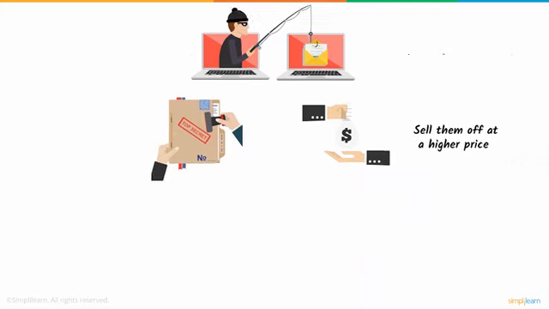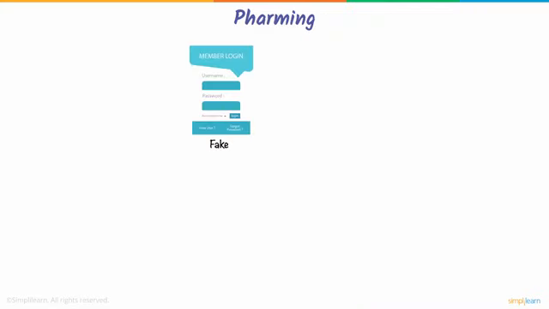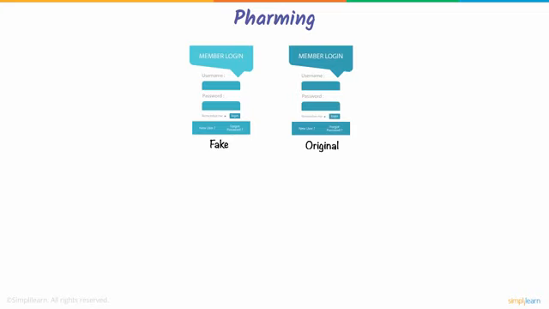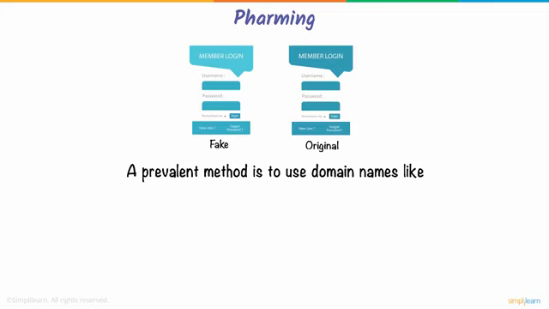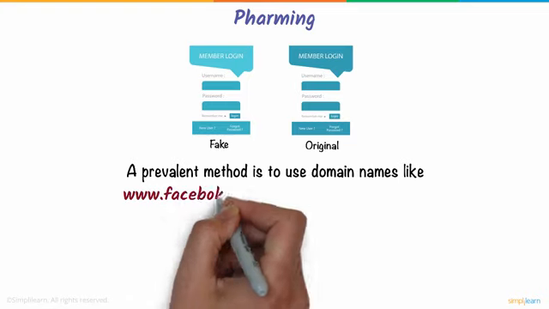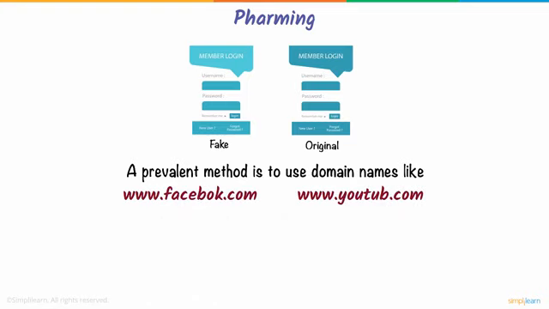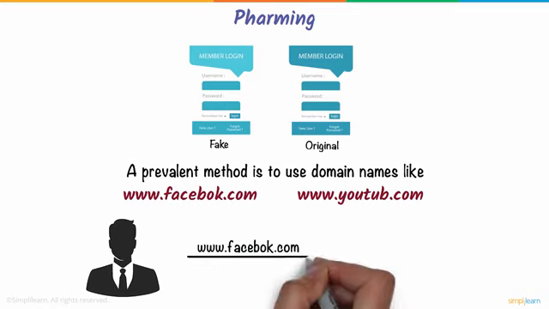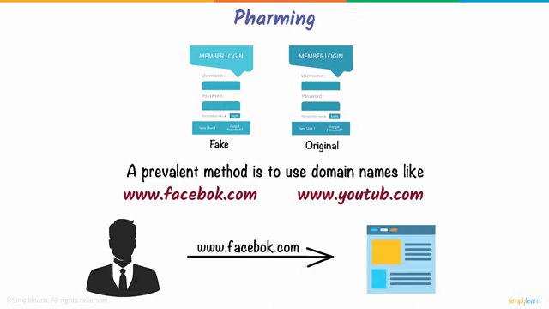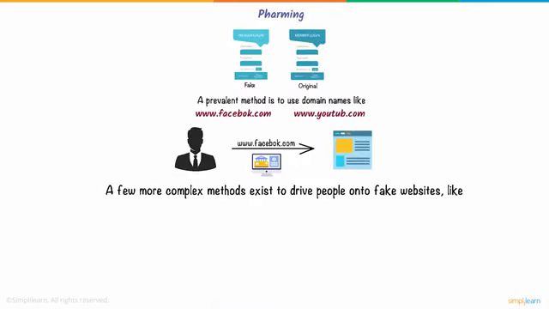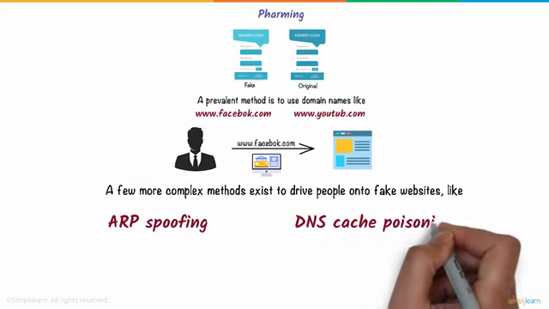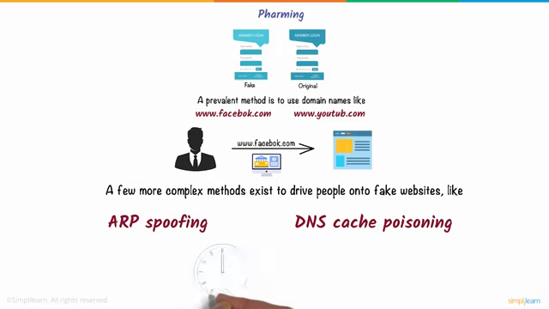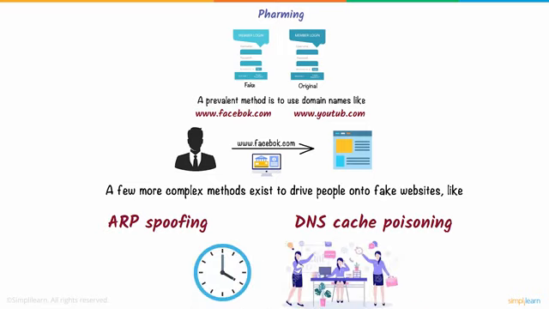Apart from just emails, pharming focuses on fake websites that resemble their original counterparts as much as possible. A prevalent method is to use domain names like Facebook with a single O or YouTube with no E. These are mistakes that people make when typing the full URL in the browser, leading them straight to a counterfeit web page, which can fool them into submitting private data. A few more complex methods exist to drive people onto fake websites, like ARP spoofing and DNS cache poisoning, but they are rarely carried out due to time and resource constraints.